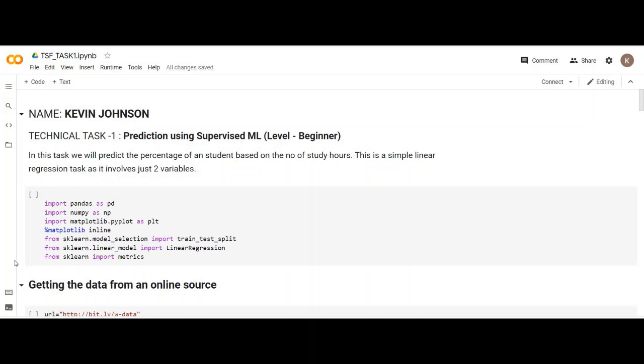And I'll be explaining my first task, that is prediction using the supervised machine learning model. So basically in this we have a data set which has two columns. One is the number of hours people have studied and the percentage they have received.